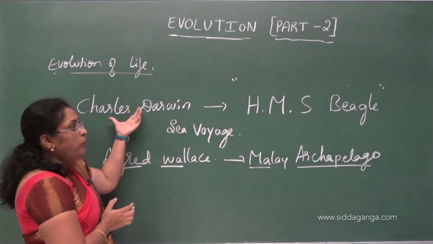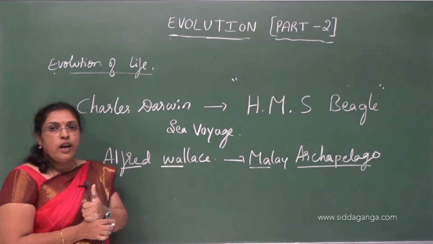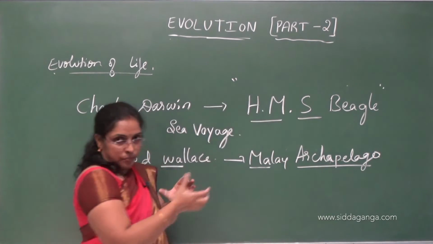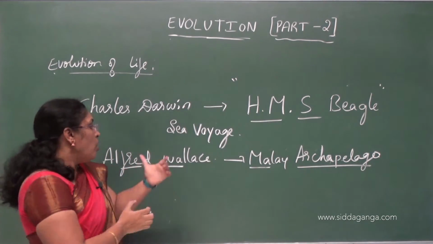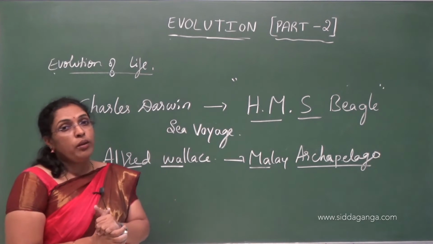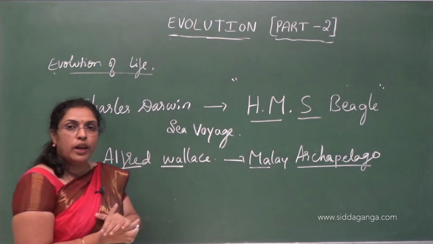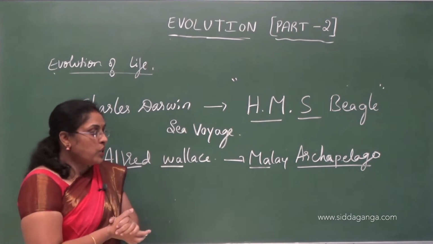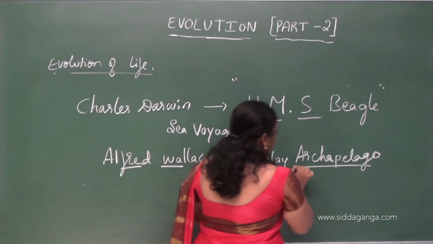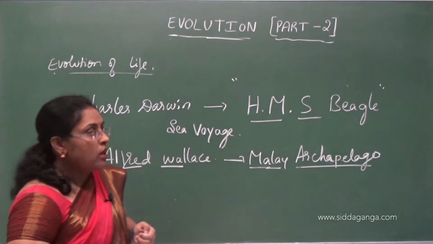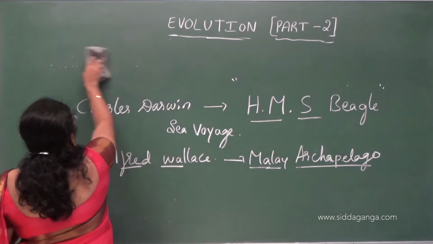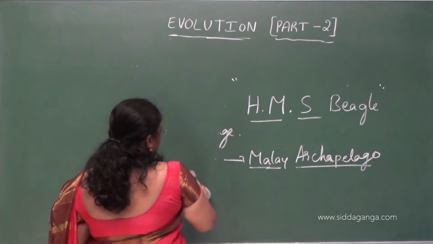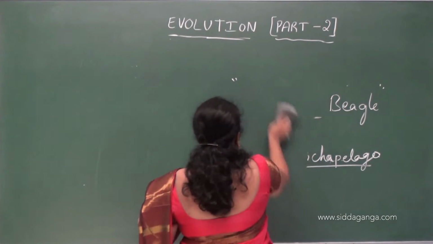One more question. Name the ship through which Charles Darwin went on sea voyage. HMS Beagle. Or name the evolutionist who gave the same conclusions that Charles Darwin gave about the evolution of life. Alfred Wallace. Where did he do studies? He studied in the Malay archipelago. Understood? So this is about the concept given by Charles Darwin and Alfred Wallace about the evolution of life.